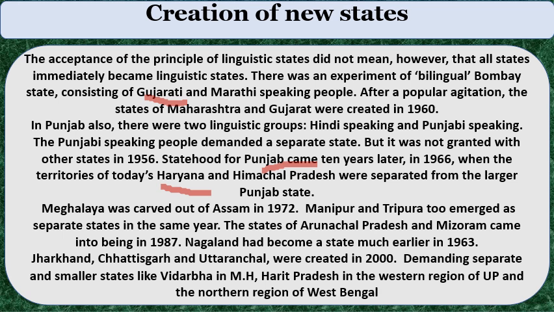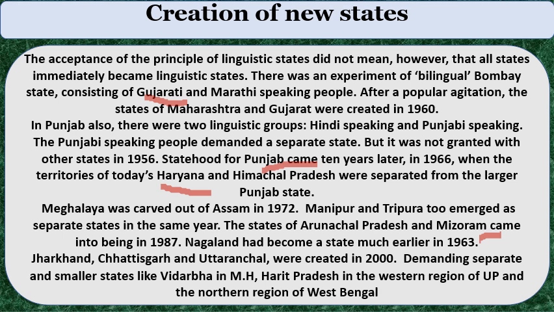Manipur and Tripura emerged as separate states in the same year. The states of Arunachal Pradesh and Mizoram came into being in 1987. Actually, Nagaland became a state in 1963. See, Manipur and Tripura became states in 1972. Later, in 1987, Arunachal Pradesh and Mizoram were created as new states. Already Nagaland was formed in 1963. Nagaland joined as the 16th state after Gujarat in India.